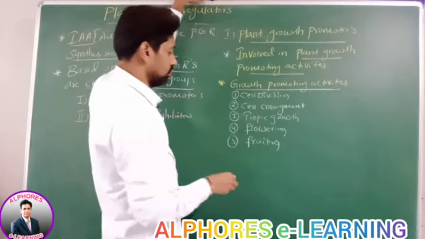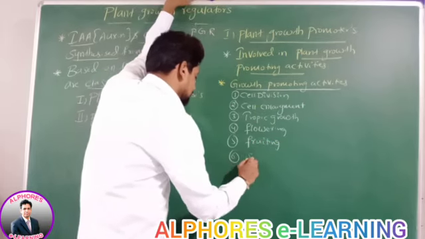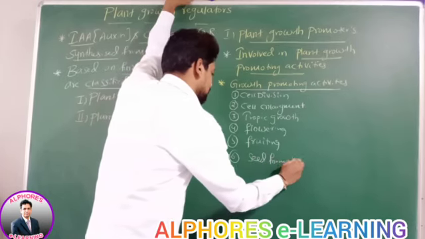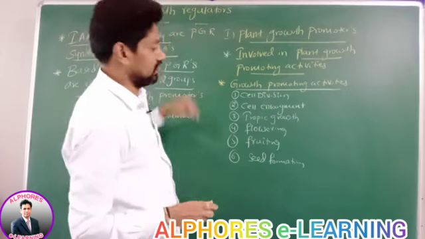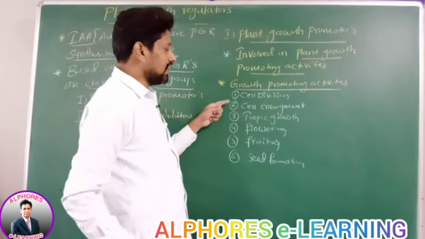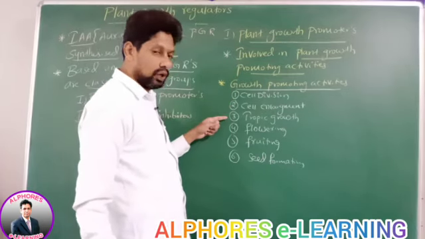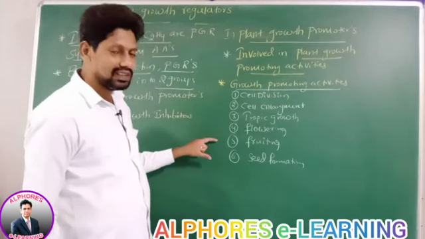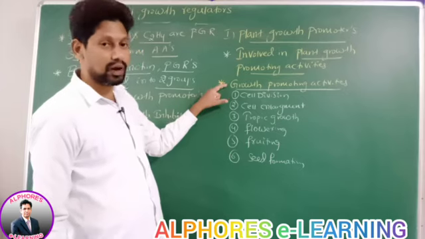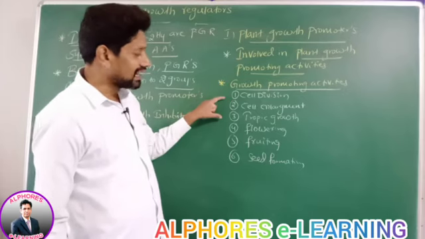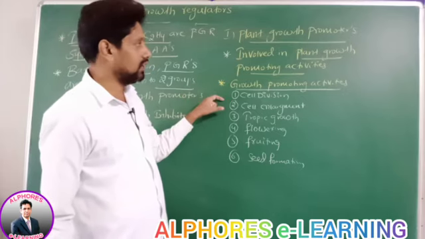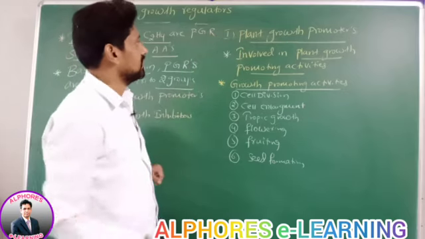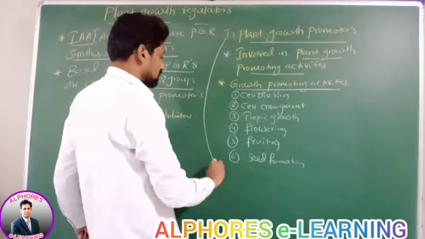Number six, seed formation. All these are growth promoting activities. In these activities, plant growth promoters are involved.